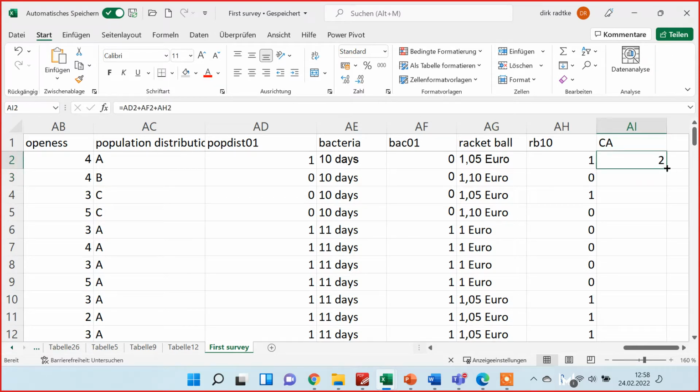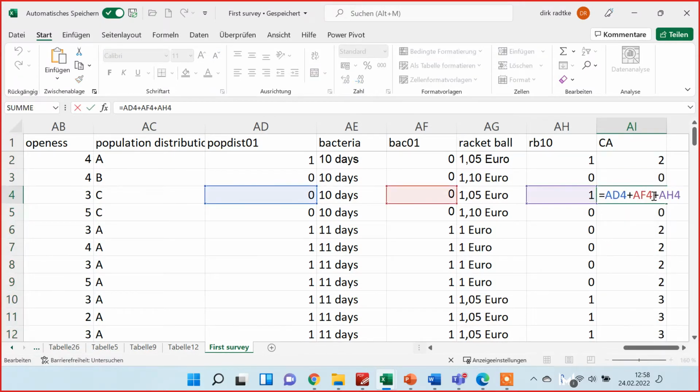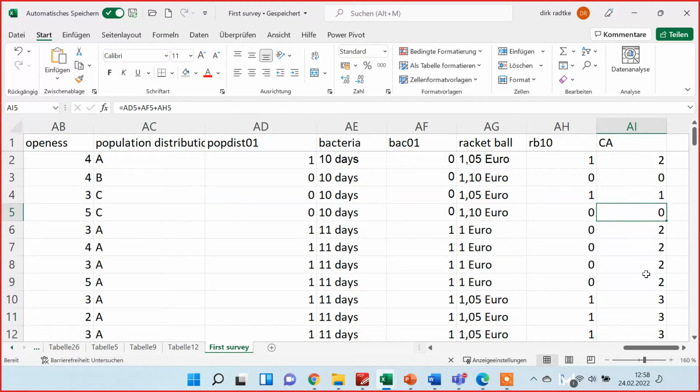We can also use the autofill function for the formulas. Let's make a double click here. Here you see he also took the relations down. So we have now a number of correct answered questions for every participant. So now let's first see how many participants we have with 0, 1, 2 or 3 correct answers.